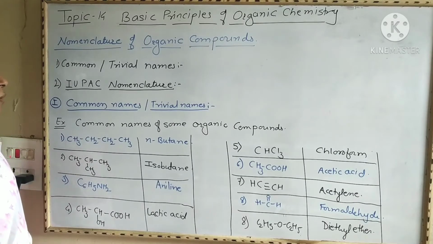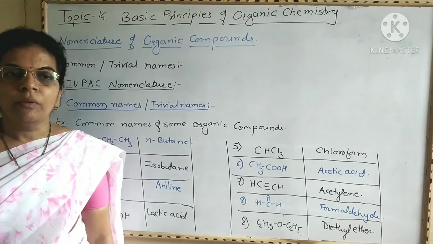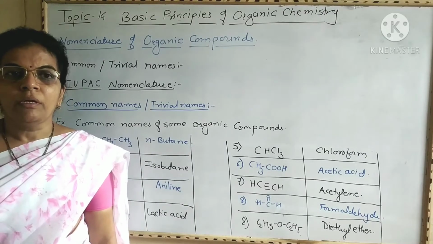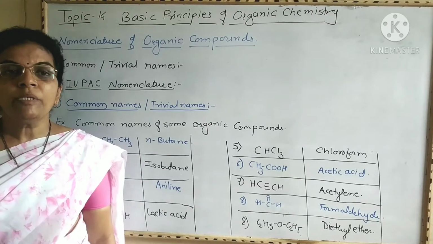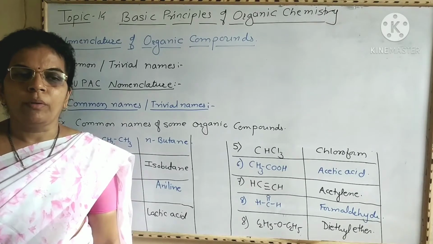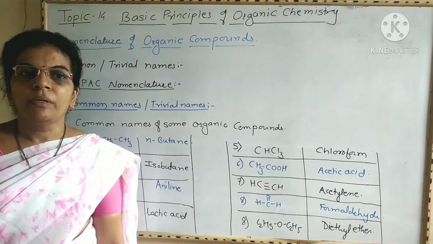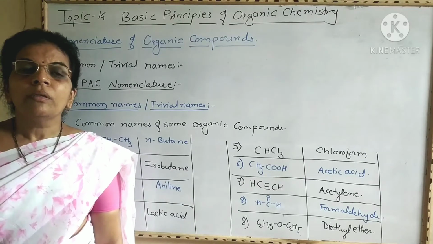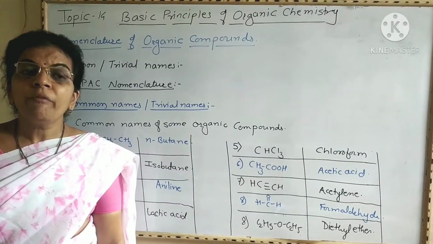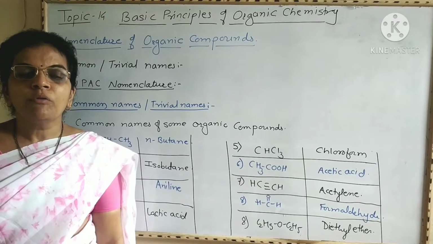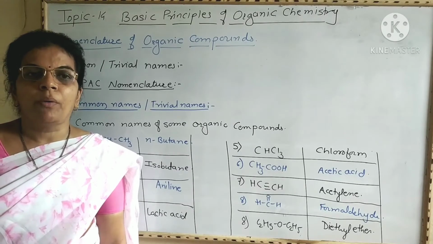According to the common name or trivial name system, the old names are given to the organic compounds. As organic chemistry developed, attempts were made to devise names for each and every organic compound.